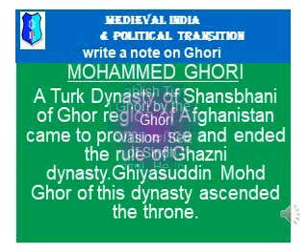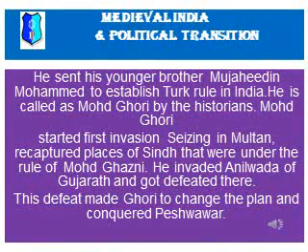Understand? Ghiyasuddin Muhammad Ghor. And he sent his younger brother, Mujahideen Muhammad, for the invasions, to establish Turk rule in India.